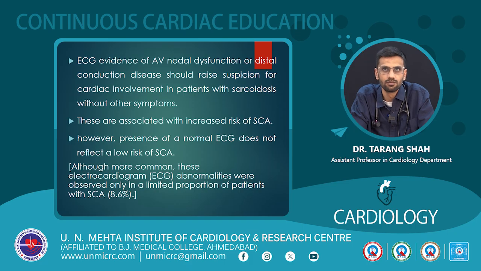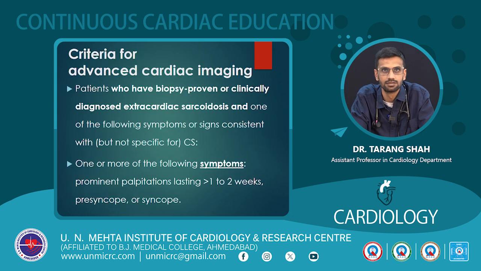So ECG evidence of AV nodal dysfunction or distal conduction disease should raise the suspicion for cardiac involvement in a young patient, like a patient 40 to 60 years of age presenting with these ECG findings. If you are not suspecting degenerative heart blocks, you should suspect sarcoid. These are associated with increased risk of sudden cardiac arrest. However, a normal ECG does not mean there is a low risk of sudden cardiac arrest.